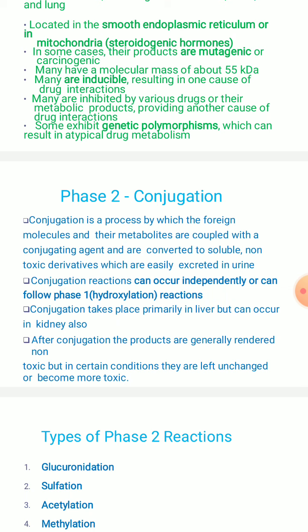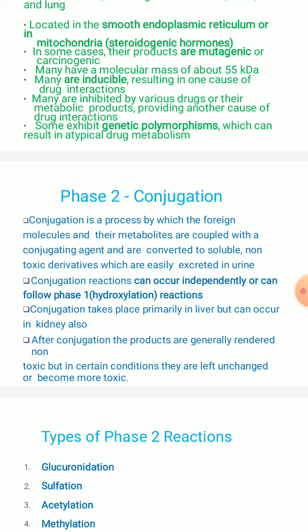I'll repeat it once again. Conjugation is a process by which the foreign molecules and their metabolites are coupled with the conjugating agent and then converted to soluble and non-toxic derivatives, which are easily excreted through urine. So this is referred to as the conjugation process. Clear? Very, very important. Please concentrate on these phase 2 reactions also.